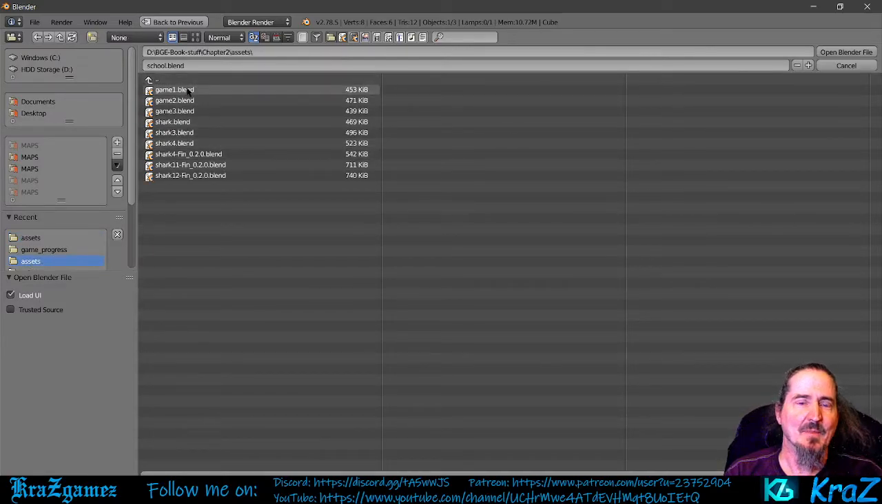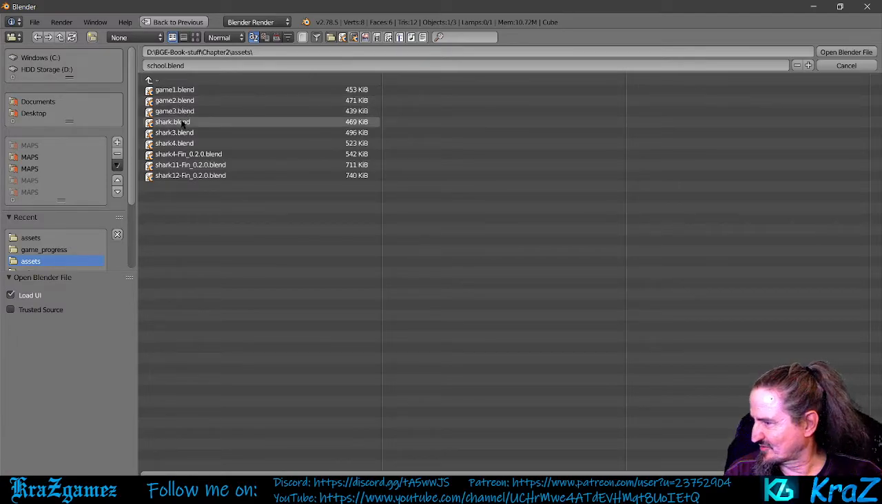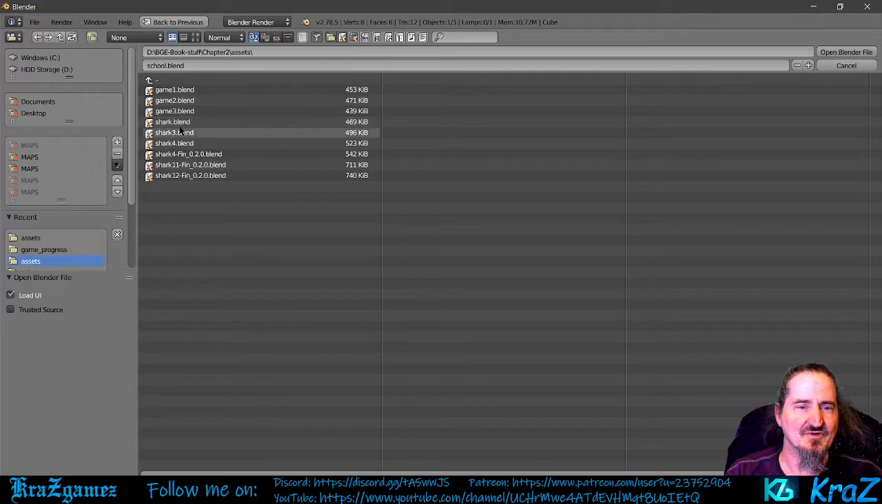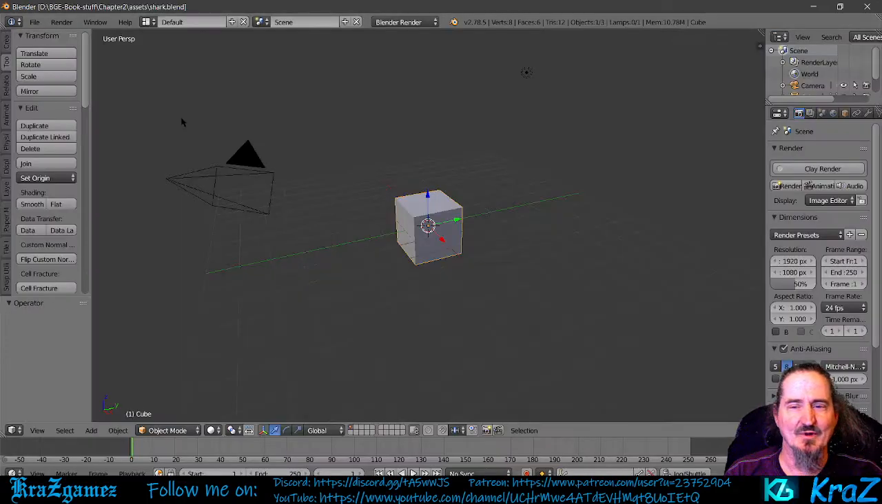So I didn't put a game one, but I did do a game one dot blend, and I got all the way up to game shark dot blend 4, and all the way down to game dot blend 3. And we're supposed to do shark dot blend, which is this one right here. So I'm going to open that one, which is basically your basic save. You're saving it right to it. You're naming it shark dot blend.